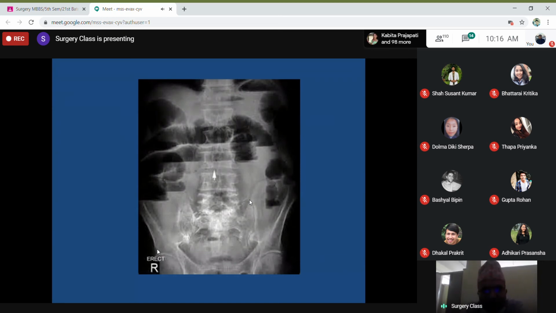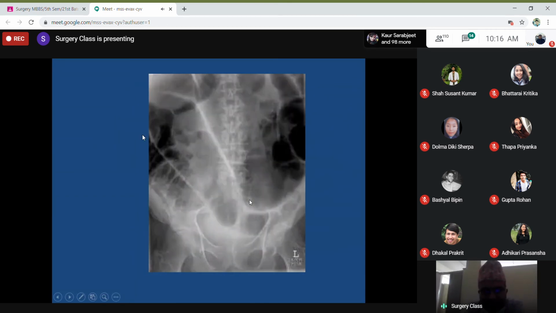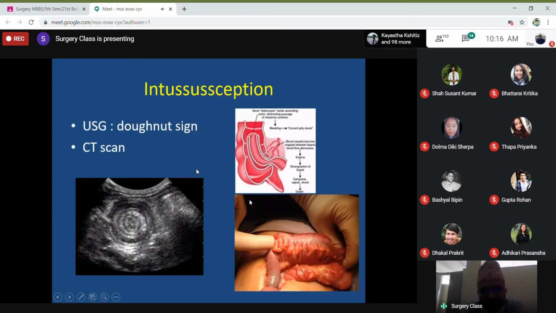In supine we look for the dilated bowel loops, and we identify whether this is small bowel or large bowel, jejunum or ileum. Then in the erect, we look for the air fluid level.